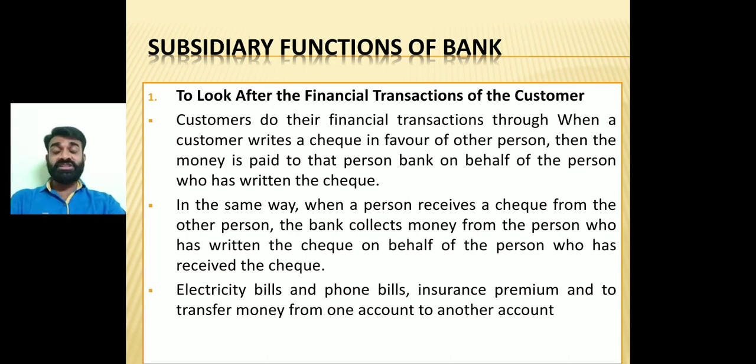If I want to recharge my mobile phone, I can do that too. Whatever financial transactions a customer does from a savings account or current account, each and every record stays with the bank. To see the transactions, we can print a passbook, or an online statement can be generated with the help of internet banking.